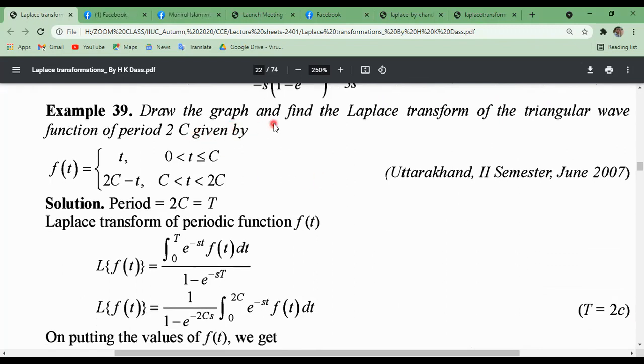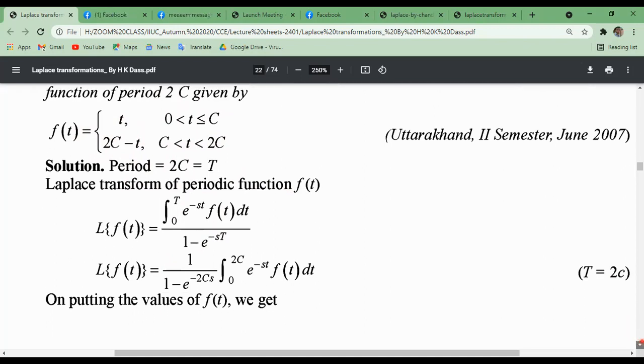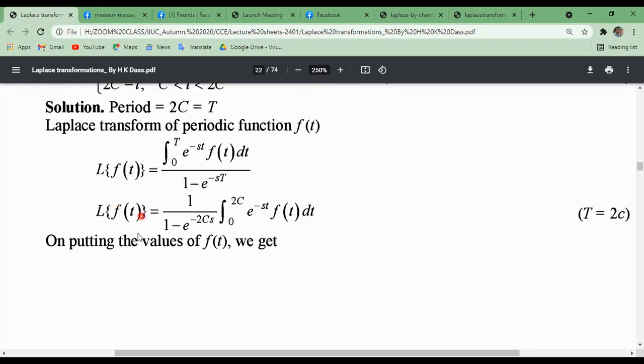Similarly, we can draw the graph and find the Laplace transform of the triangular wave function with period 2c. The period will be 2c, from 0 to 2c. f of t equals t when t lies between 0 and c, and f of t equals 2c minus t when t lies between c and 2c. So here we are given the period equal to 2c. For the Laplace transformation of a periodic function, this you must know. Now the Laplace transformation of f of t can be written with capital T, and in place of capital T we use 2c.